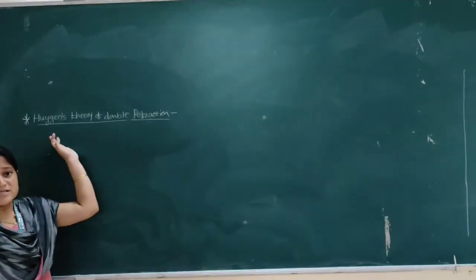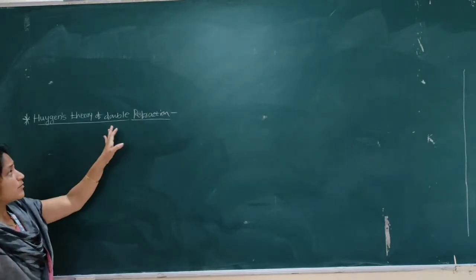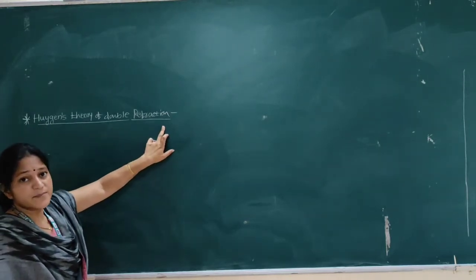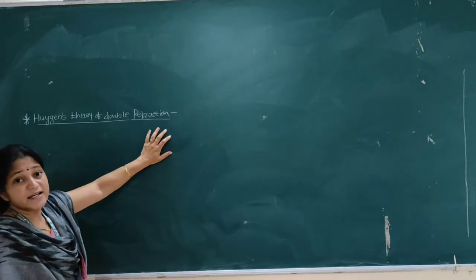So, Huygens explained the phenomenon of double refraction on the basis of the principle of secondary wavefront.